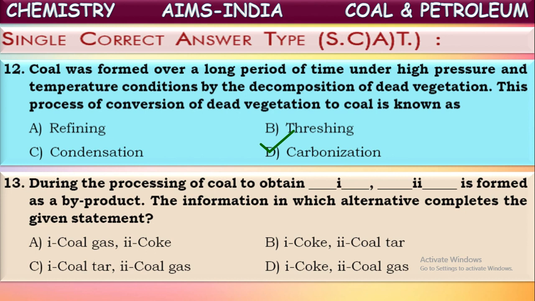The information in which alternative components completes the given statement? By which we can complete this statement by filling the blanks. One is coke and the second one is coal tar. During the process of coal to obtain coke, coal tar is formed as a byproduct. This is the correct complete statement. Of course, there might be the formation of some other byproducts also. Majorly, there will be coke and coal tar. Coke is a major component in the solid form and coal tar is a major byproduct in the liquid form.